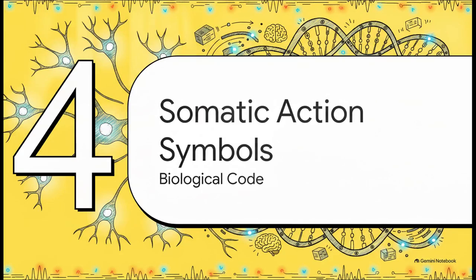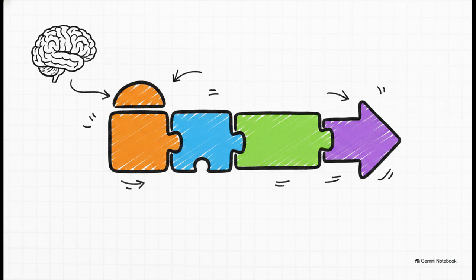Let's look at the hardware next, in Section 4, somatic action symbols. We need to shift focus to the actual biological code that makes this asynchronous patchwork. The VHG briefing details how the brain's ventral premotor cortex, or PMV, encodes planned behaviors. Under this architecture, the PMV doesn't use slow, continuous text. Instead, it utilizes abstract, discrete action symbols. These are cognitive primitives with absolute motor, size, and location invariance. Think of them exactly like those visual CS50 scratch blocks in computer programming. You aren't typing out slow lines of syntax. You are taking functional, solid blocks and just snapping them together.